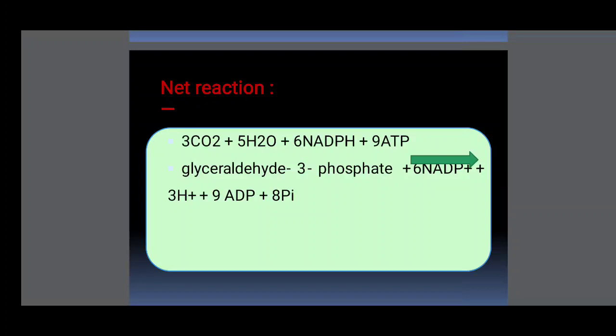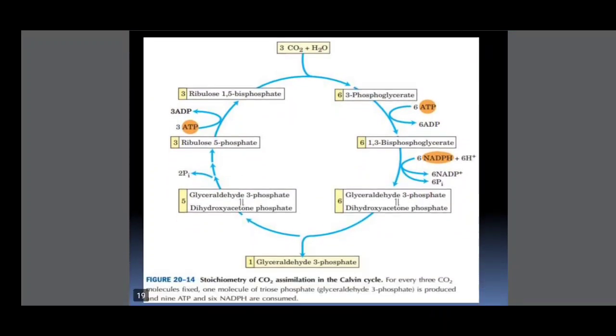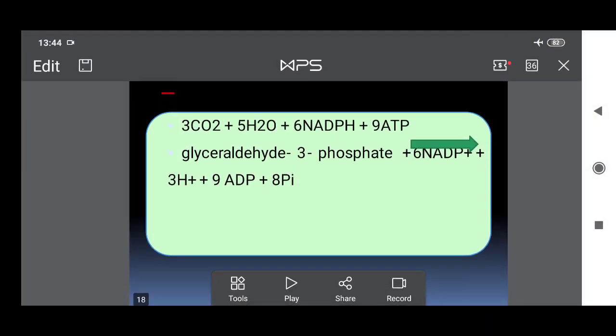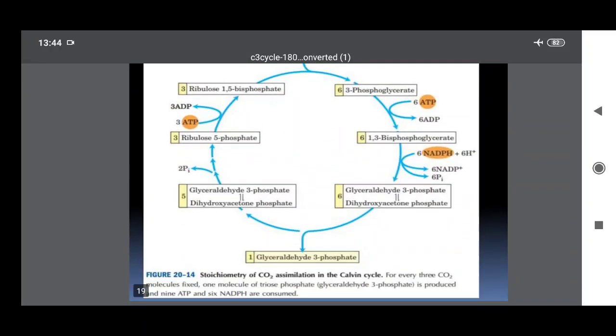So the net reaction of the C3 cycle: 3 carbon dioxide plus 5 H2O plus 6 NADPH plus 9 ATP gives glyceraldehyde 3-phosphate plus 6 NADP plus 9 ADP plus phosphate. So this is the reaction. Finally glyceraldehyde 3-phosphate is formed. It is converted into sugar molecules.